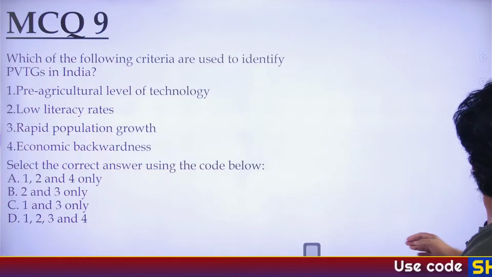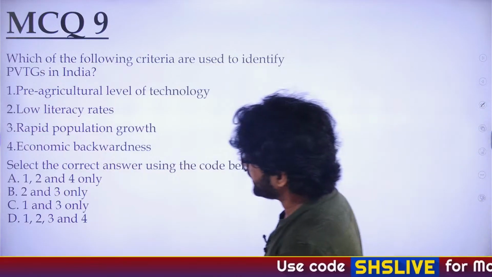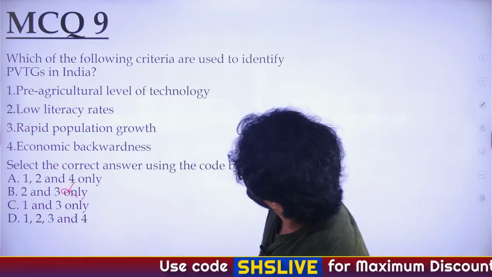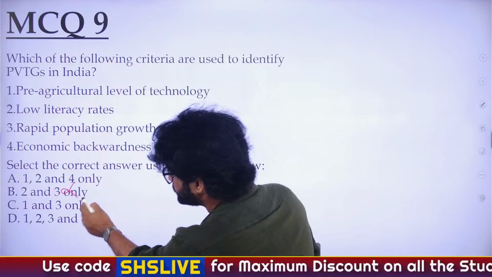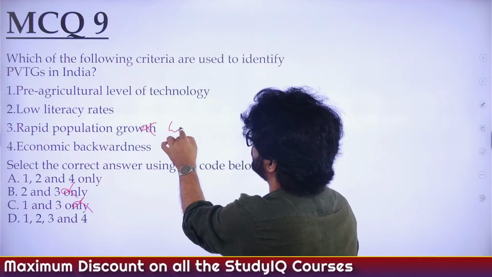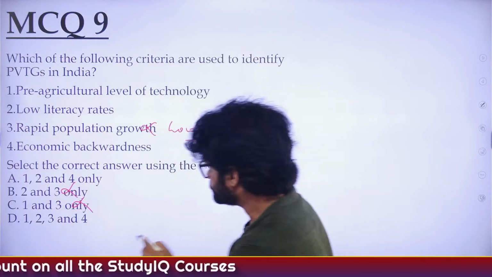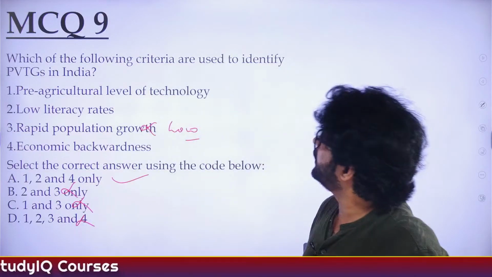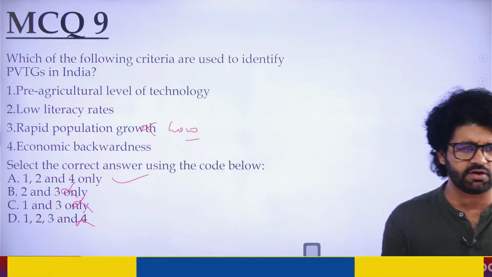So pre-agricultural level of technology, yes. So first has to be there. So B is gone. Low literacy rate, yes. Second has to be there. So C is gone. Rapid population growth, no. Low population growth. So third is wrong. Eliminate third. You're left with A, 1, 2 and 4, as stated by so many of you.